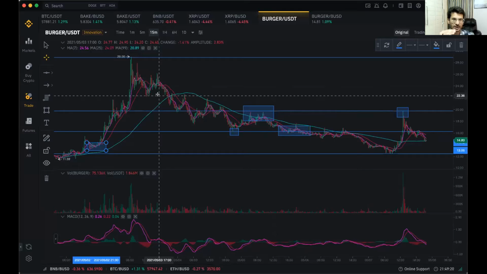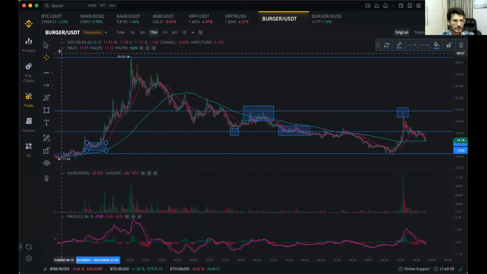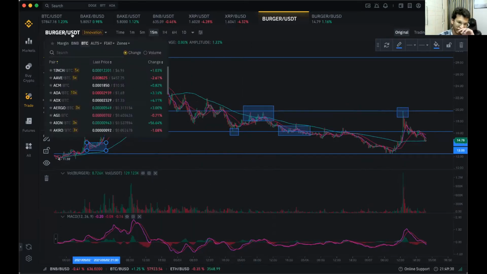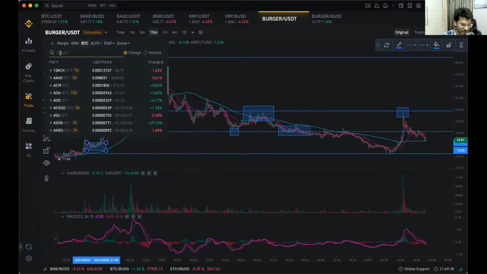Because obviously, if someone has purchased the coin at a lower level, they will definitely book profits at a high level and get out of the coin. So this is the Burger coin, Burger to USDT. And if you want to change your coins here, you can simply change it from this area. And let's say I put in XRP against USDT.